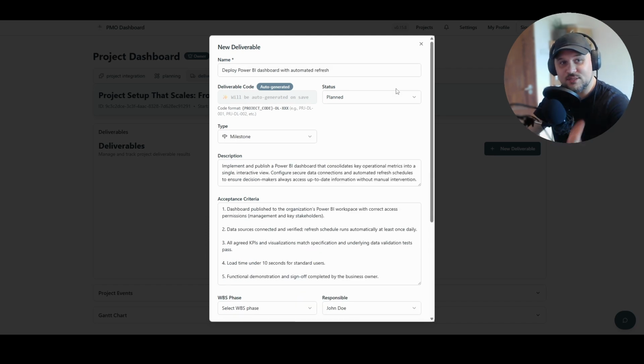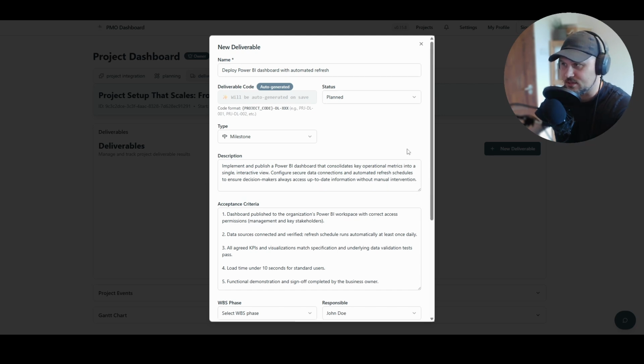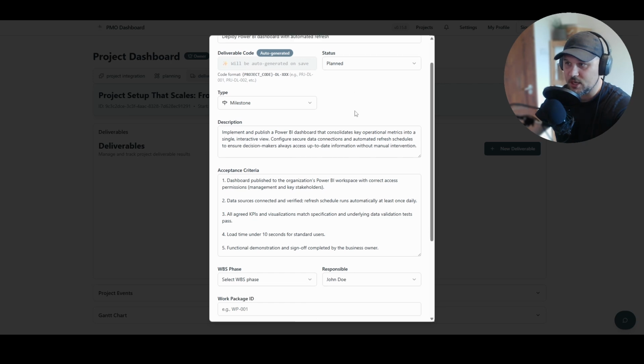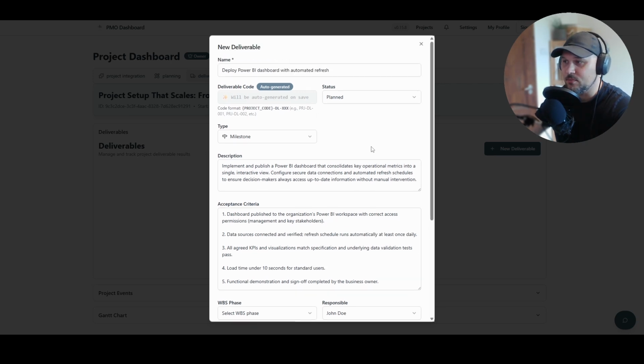You are going to notice a jump cut at this point because I filled out all the details for this deliverable just to present this example. So this new deliverable is going to be to deploy Power BI dashboard with automated refresh. It is kind of the next step or next milestone that we want to achieve.